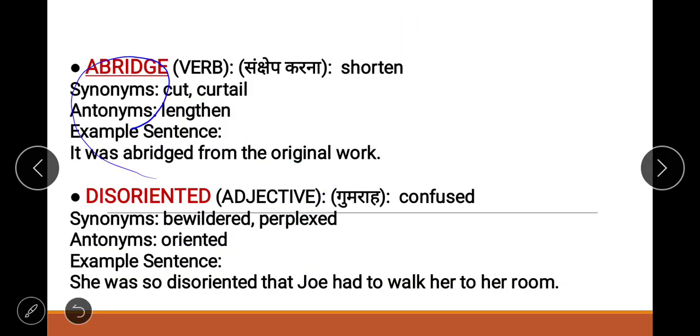Abridge, I told you in your day before yesterday's class, it means shorten, curtail. The opposite would be lengthen. It was abridged from the original work, means it was shortened from the original work.